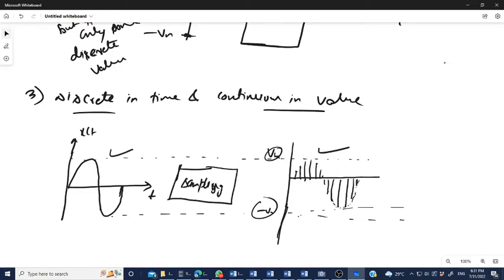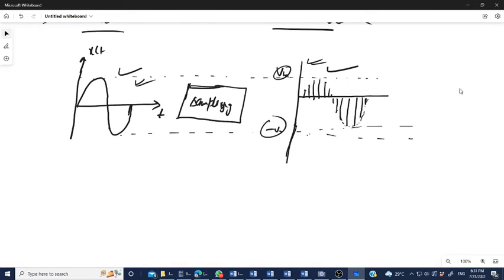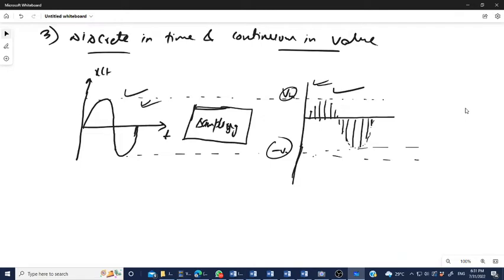The sampling theorem is the technique by which we can enter from the analog to the digital world. It is the technique by which we can convert an analog signal to a discrete type of signal. So how is the last signal defined?